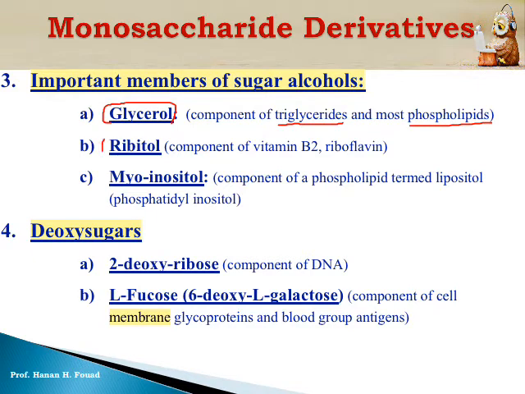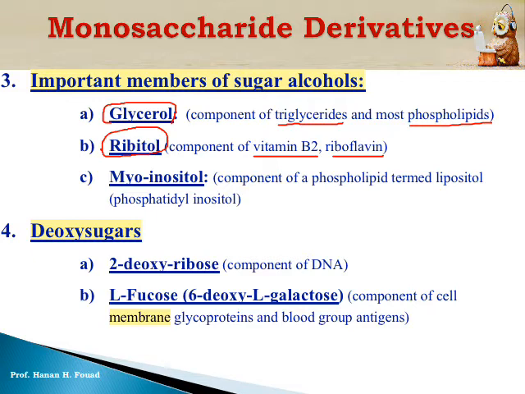Ribitol is derived from ribose. We have studied ribose in the first lecture. Ribose contains an aldehyde group, it is an aldose. Ribose contains 5 carbon atoms, it is an aldopentose. If we add 2 hydrogen atoms to ribose, we get ribitol. Ribitol enters in the structure of vitamin B2, which has another name, riboflavin.